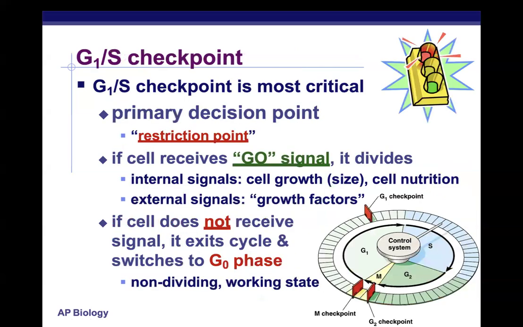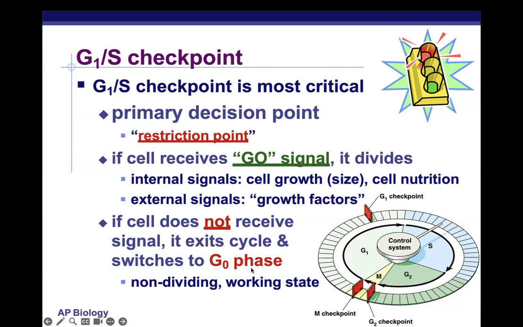Of all of them, the G1/S checkpoint is the most critical. It's the primary decision point or the real restriction point. If a cell receives the go signal at this point, it will divide. It might be a matter of time, but it will, right? The cell's internal signals, like its size and nutrition, as well as external signals, like growth factors, are all important in allowing or prompting the cell to move past the G1 checkpoint. If the cell does not receive signals externally and internally to move past the G1 checkpoint, it will exit the cell cycle and switch into G0 phase.